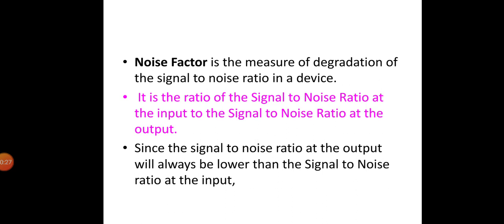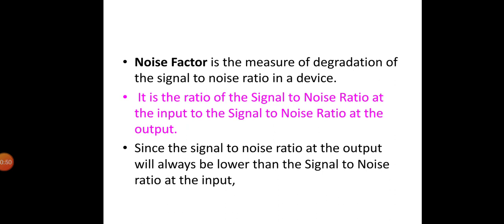The input noise from such a noise source will be k T0, and the output noise from the amplifier can be written as N0 out equal to F G k T0, where G is the available power gain of the amplifier and F its noise factor. So noise factor is the measure of degradation of signal to noise ratio in a device.